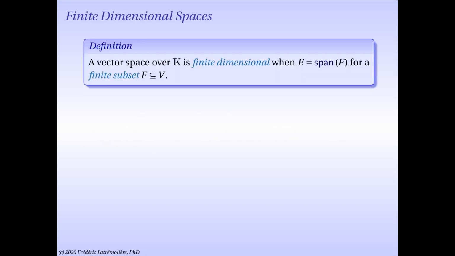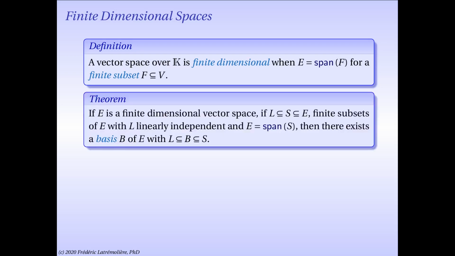So now I am going to introduce a very important definition. A vector space is finite dimensional when it is a linear span of one of its finite subsets. The world of finite dimensional vector spaces is also the world of matrices, of dimension theory, and it is really where bases play a central role. What is essential about finite dimensional vector spaces is the following theorem.